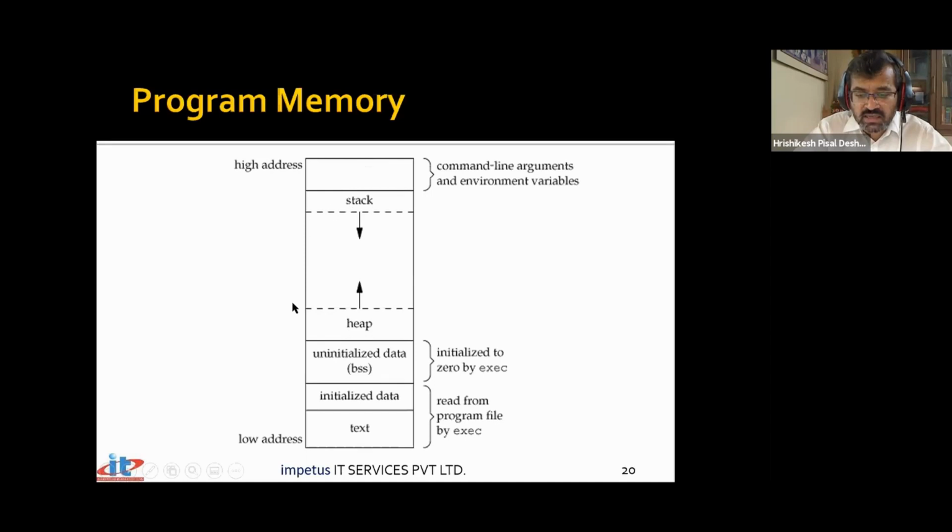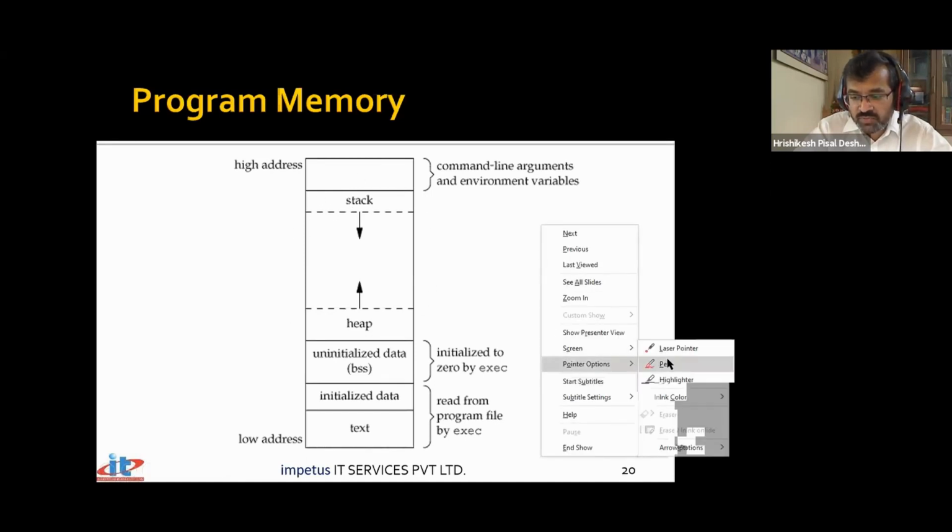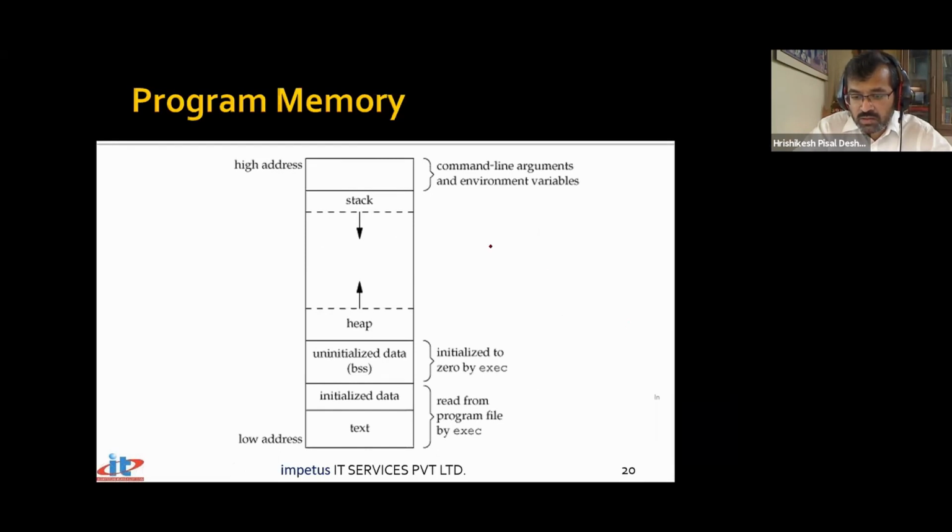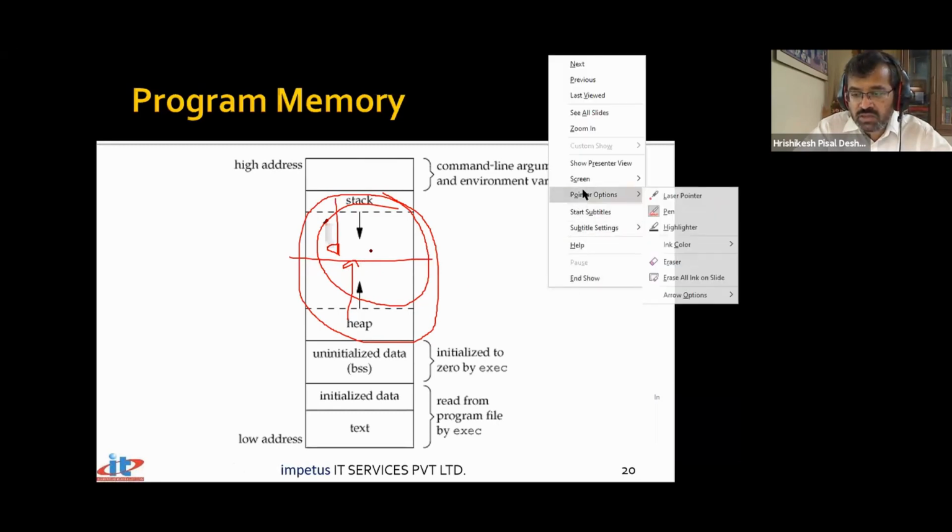This is an area which is available for your heap and stack area. And note, there is no fixed boundary between heap and stack. That means your stack can grow downwards and your heap can grow upwards. When both meet at one place, that means the stack and heap are full. Otherwise, there is no clear-cut boundary. Stack goes downward normally, heap goes upward, and wherever they meet, we say it is full. That's how it works.